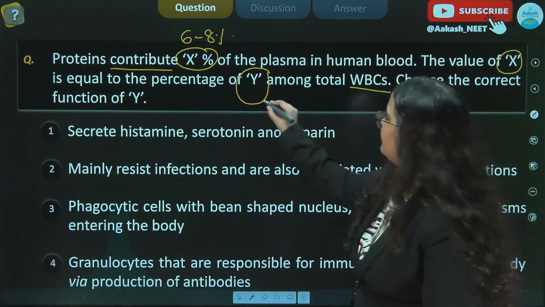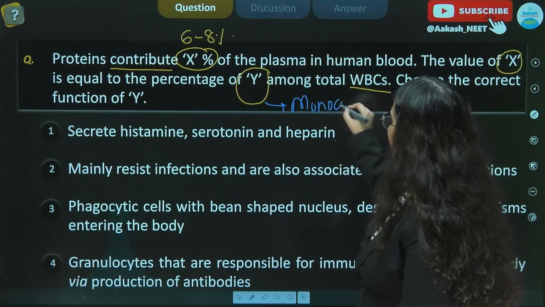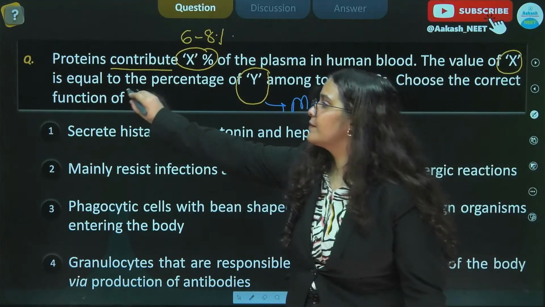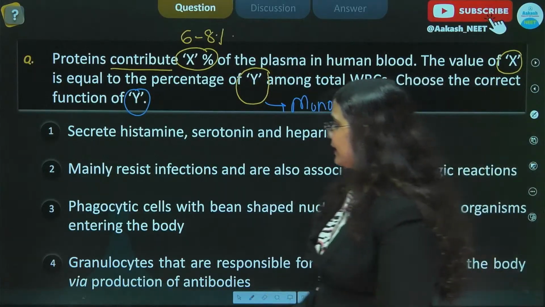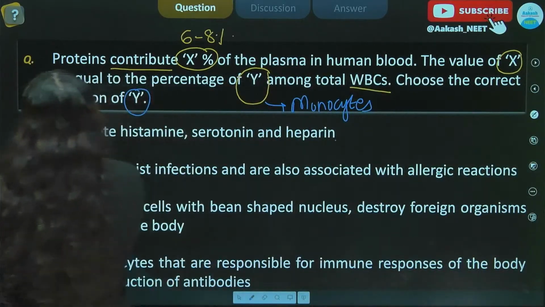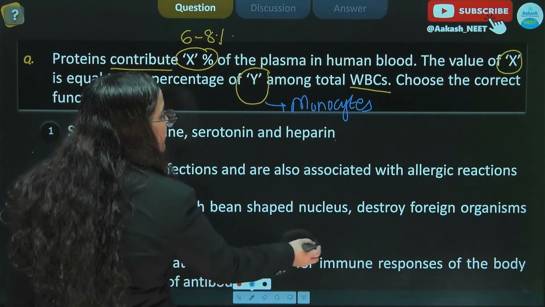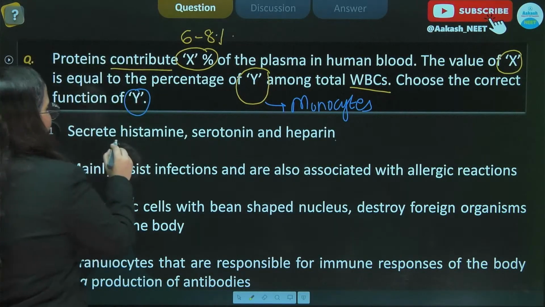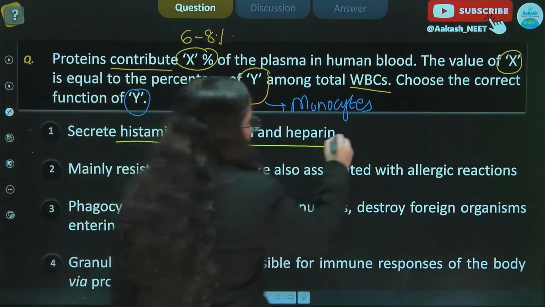So here Y means monocytes. Now we need to choose the correct function with respect to the monocytes. The first option states secrete histamine, serotonin and heparin. These substances are secreted by the basophils, not monocytes.